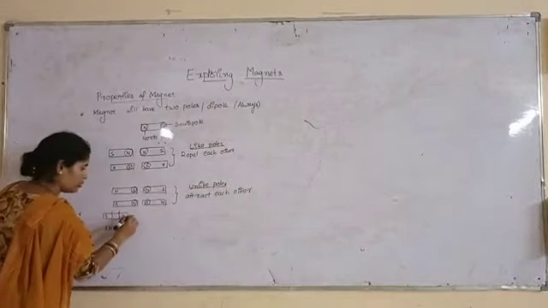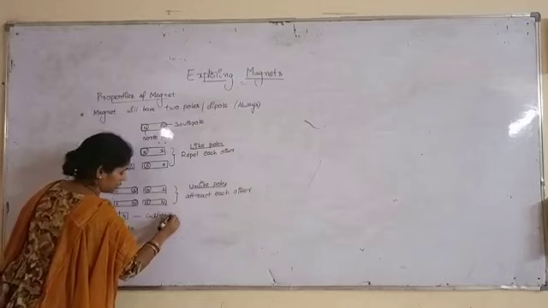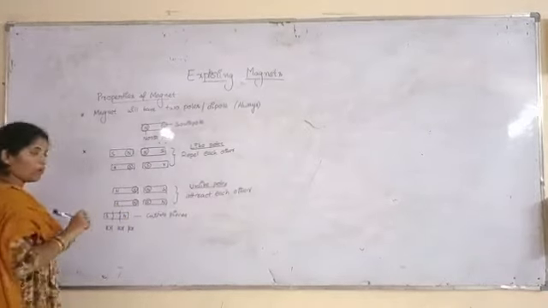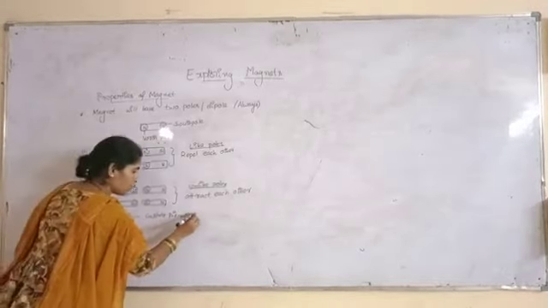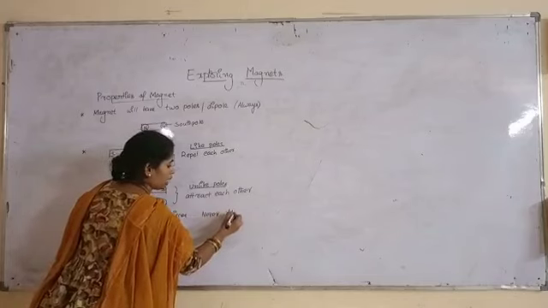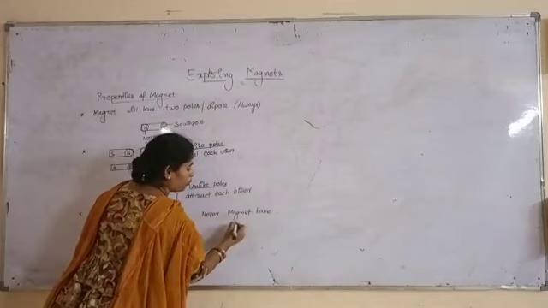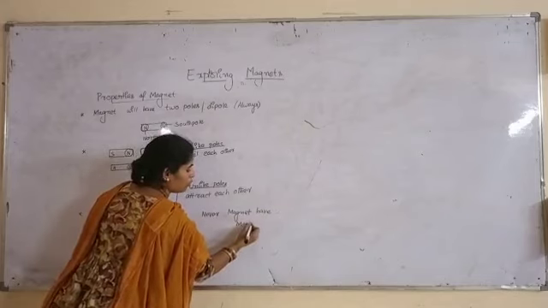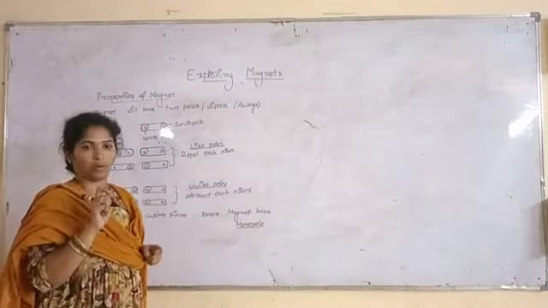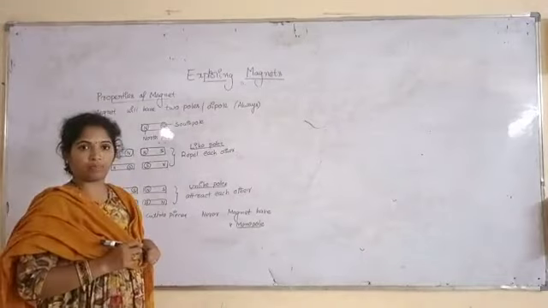Even if you cut it into pieces, a magnet will always have two poles. Never a monopole. A monopole is a single pole. So these are the properties of magnets.